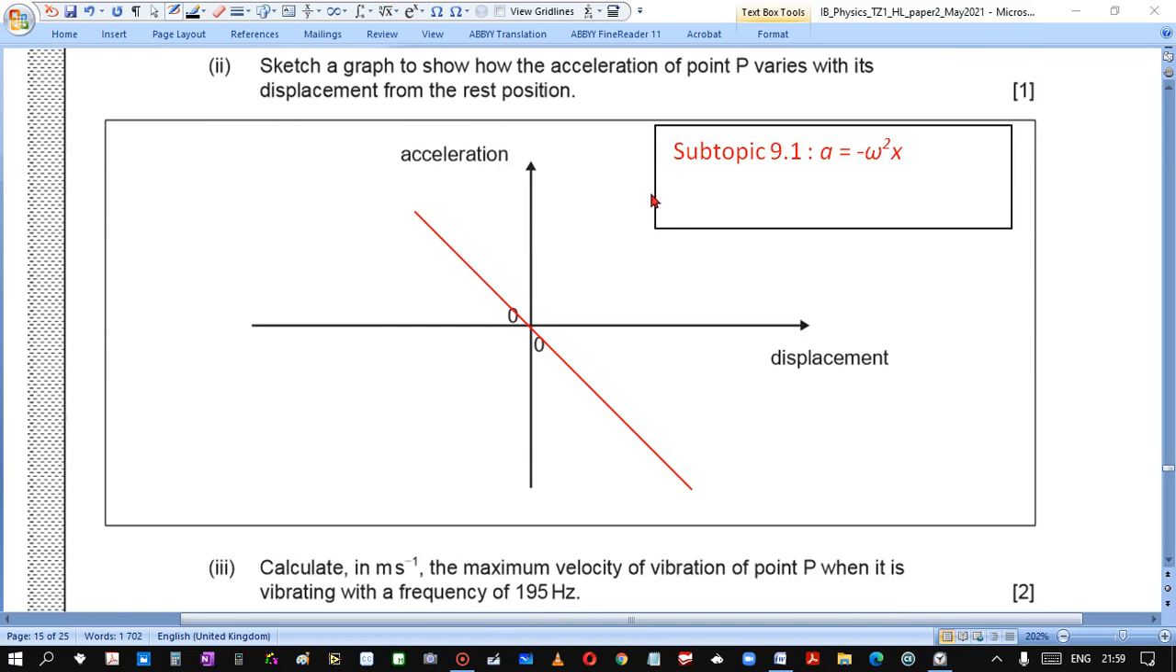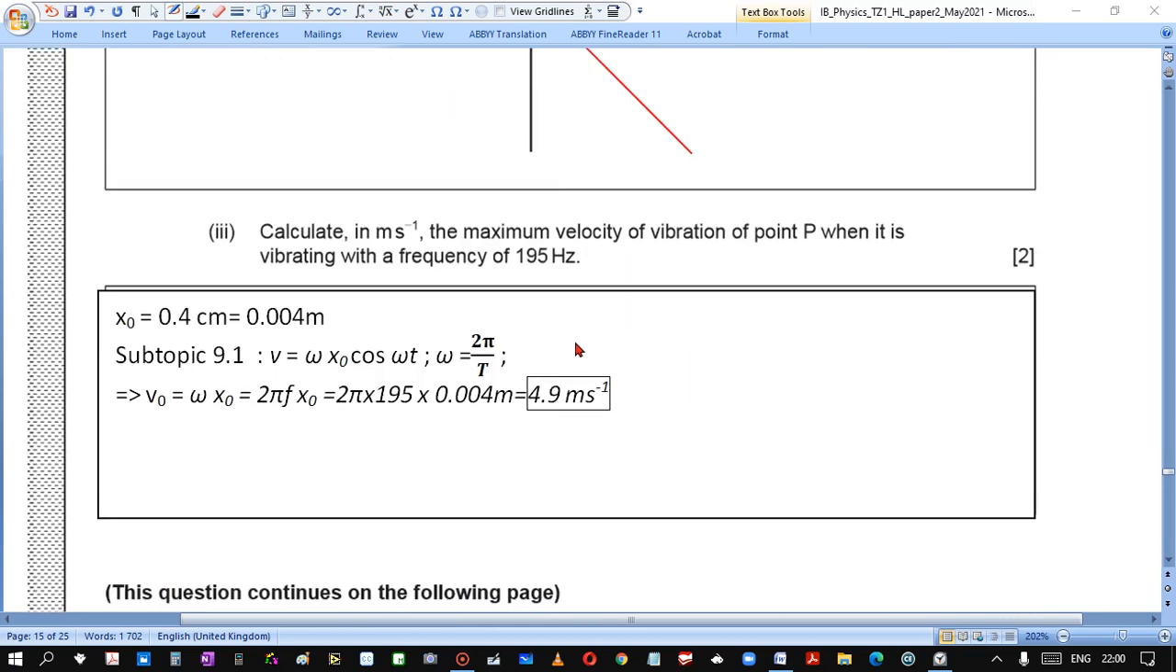Sketch a graph to show how acceleration of point P varies with its displacement from the rest position. Subtopic 9.1 gives us the relation between acceleration and displacement. So it is a straight line with negative gradient going through 0.